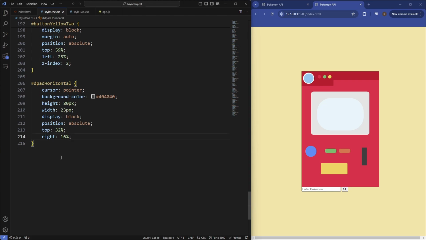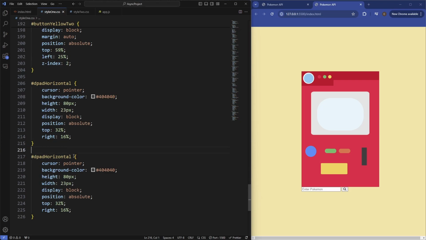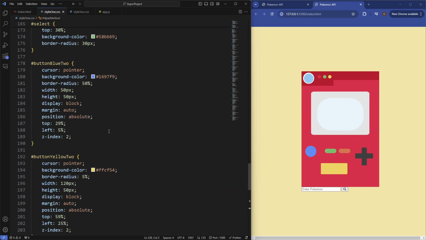And then let's just duplicate this for the other D-pad. So this is D-pad vertical. And then of course it's going to be a little different, so the width of this is going to be 80 pixels and the height of it is going to be 23 pixels. And then of course from the right it's going to be 8%, and then from the top it's going to be 42%. So as you can see now, that completes our Pokedex. I'm just going to make the screen 2 here to be a bit of a less of a border radius.